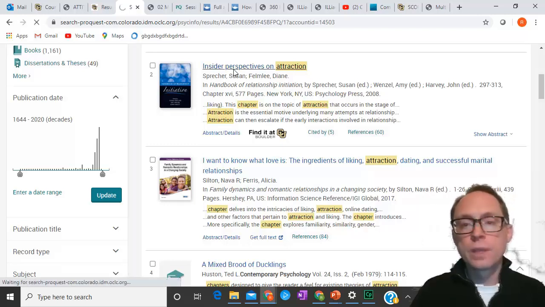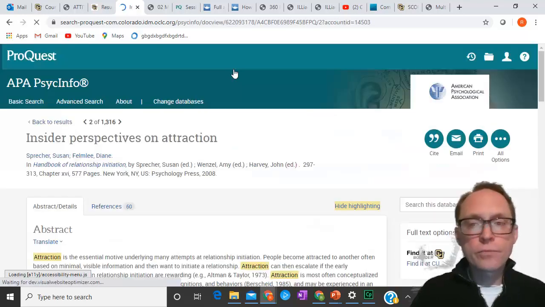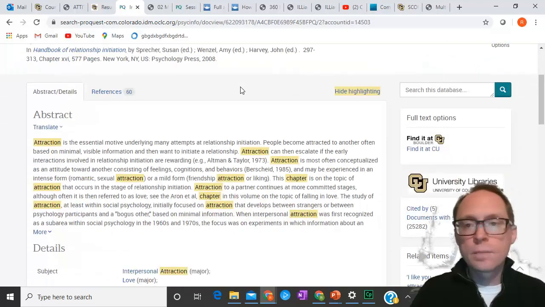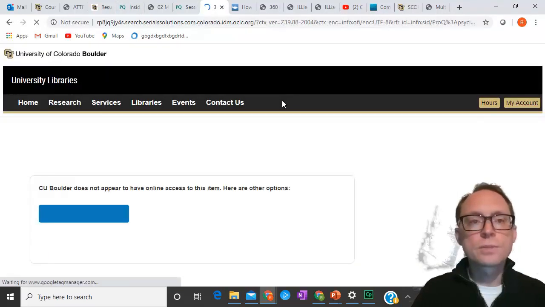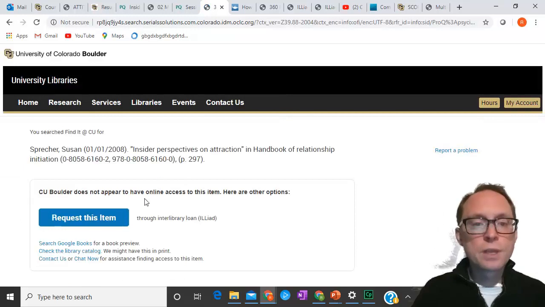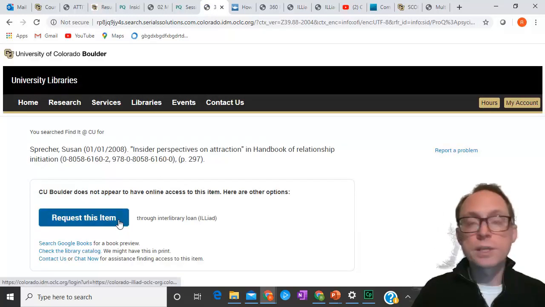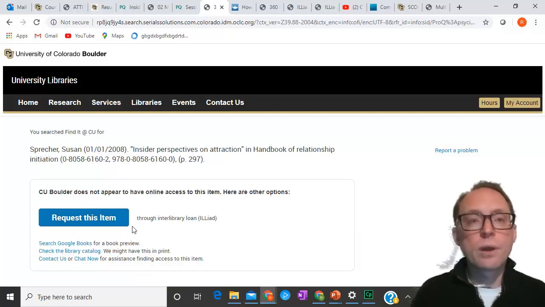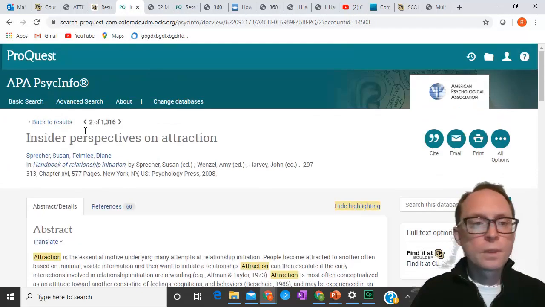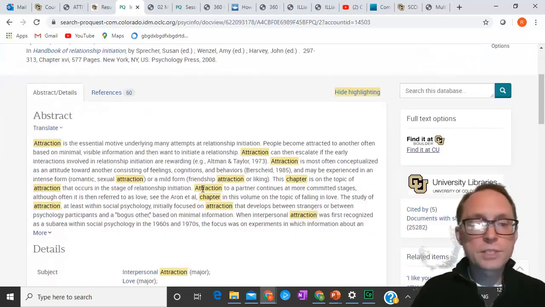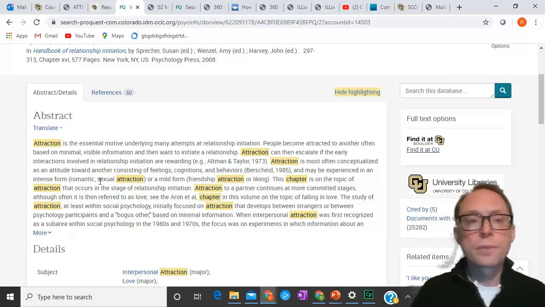When you click on this one, it'll give you the abstract. It's going to be harder for us to actually get the full text, though, because it is in an edited book. Let's see if it even has that as an option for us. Sometimes they do, but generally they don't. So for this case, I would have to request that item because it's an actual chapter in a book. So this is a chapter in an edited book, and in this case, it looks like it's going to be a review of the information. In fact, often some of the great reviews are in chapters in edited books.